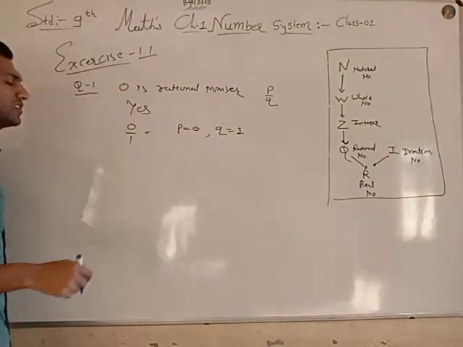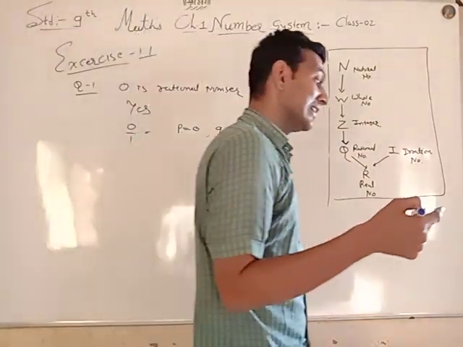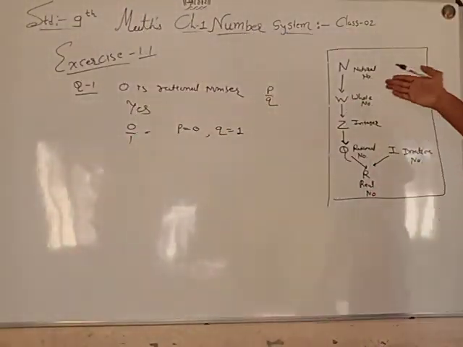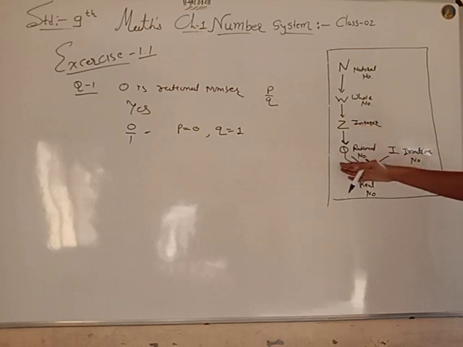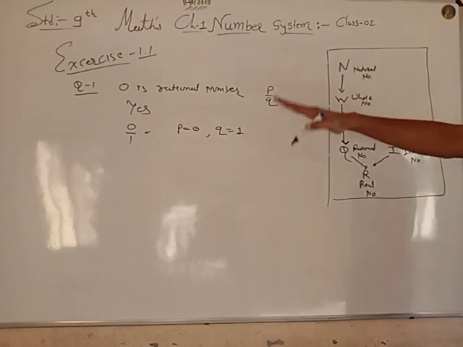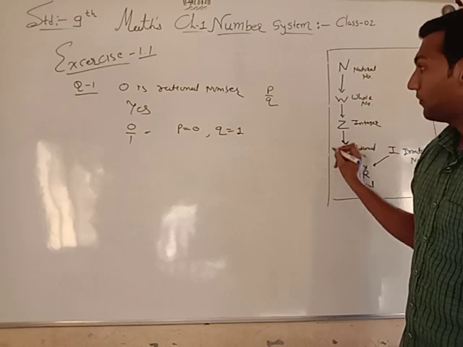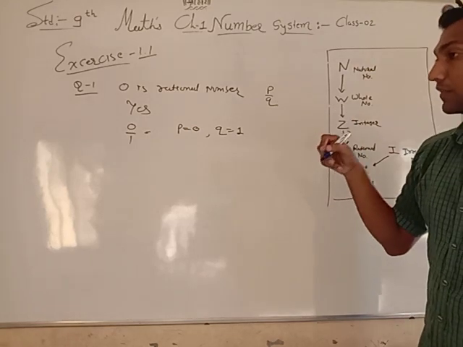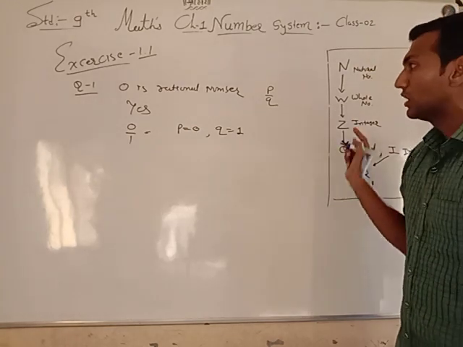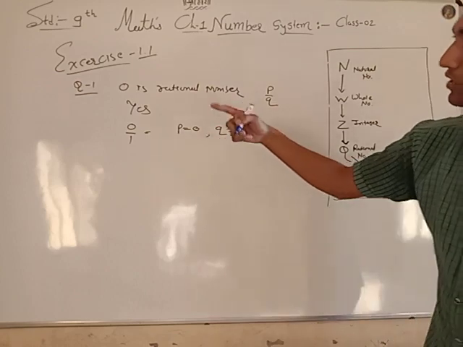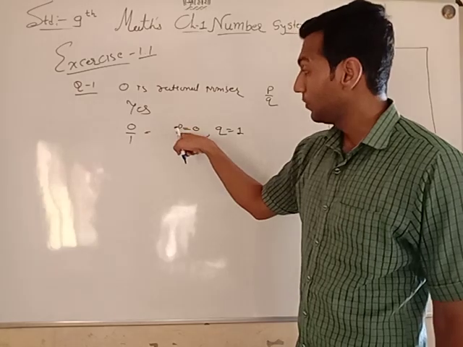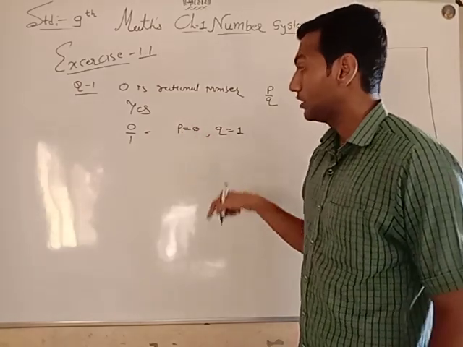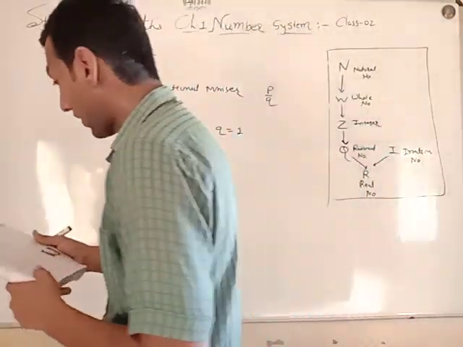So my first question: is 0 an integer? Yes, every whole number is an integer, so 0 is an integer. An integer is a rational number. So 0 can be written in the form P by Q. That's why 0 is a rational number. Numerator is 0 and denominator is 1, so numerator is P and denominator is Q. The first sum is over.